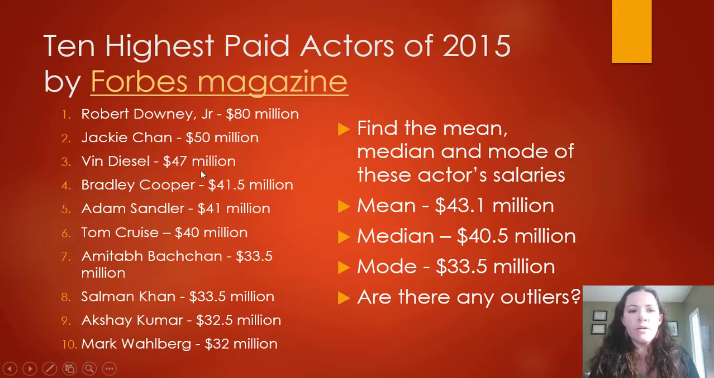But if you look, we actually have one guy here, Robert Downey Jr., that made $80 million. That's $30 million more than the next highest paid actor. That seems like an outlier to me. So what I want to do is keep this in mind, and get rid of that 80 million as an outlier and show you how that affects the rest of the data set.